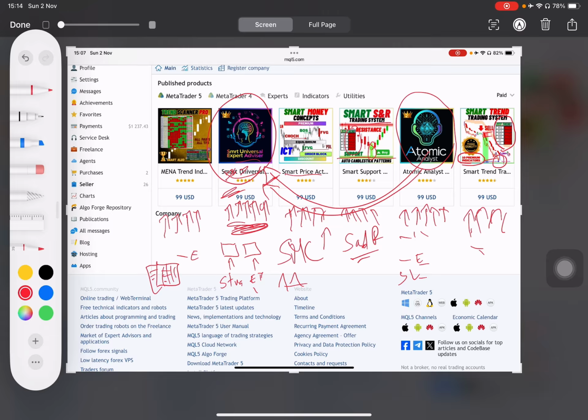And the idea is that this smart universal expert advisor is something that you want to keep with you all the time. Going through different strategies, what you have to do is just change the indicator and try again, and change the indicator and try again until you find your best setup, instead of buying one expert advisor and getting stuck with it, which is not ideal, and then having to buy another expert advisor, etc. And what I noticed is that this portion of the trade management is shared between all the expert advisors.